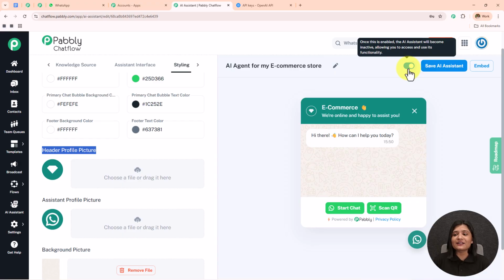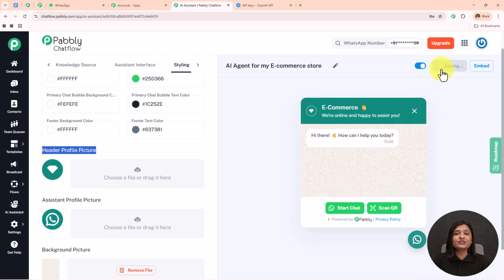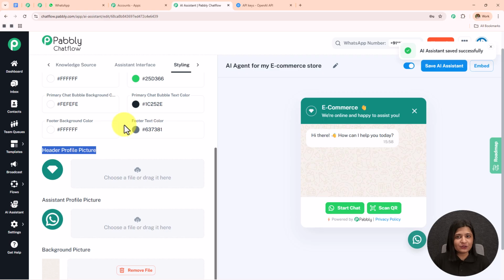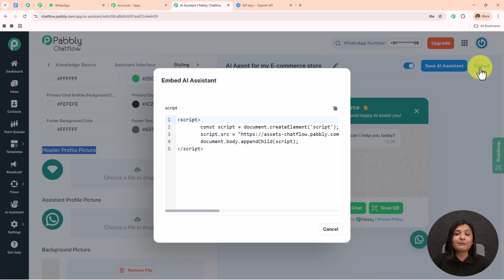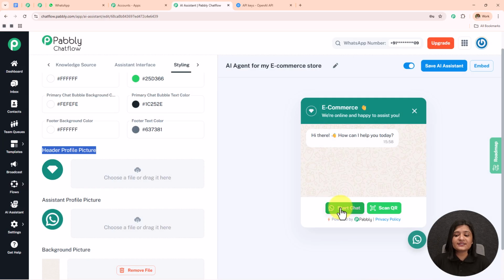So as to keep this active, we are going to toggle on this button, and after that we have to make sure that we save this AI assistant. If we do not save this, whatever we have done over here will be lost. So we have to make sure that we toggle on this button to keep it active and save this. We can also embed this to our website using this code given over here. You can also use the start chat and it will redirect towards this AI assistant chat, or you can also use this scan QR. So whenever someone scans this QR, they will be redirected towards that chat.